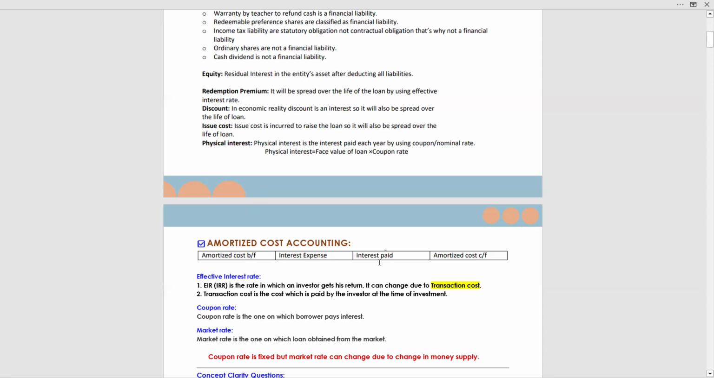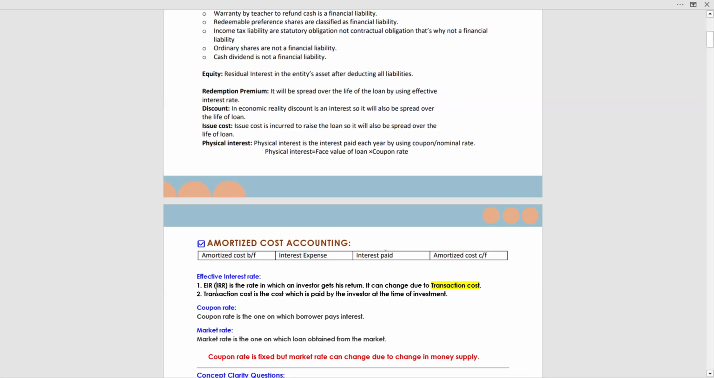This one, coupon rate, interest paid equal to closing balance. Now, effective interest rate. What is an effective interest rate? Effective interest rate or IRR. You have read IRR in your F9 exam.